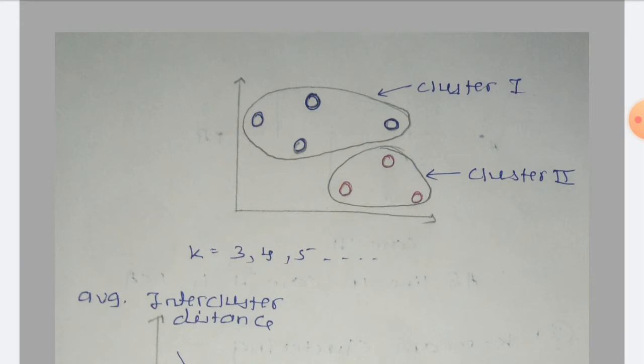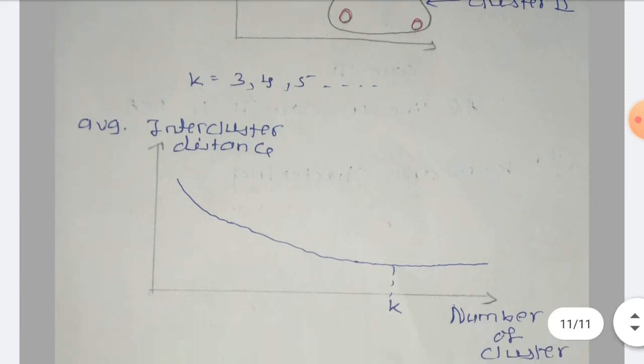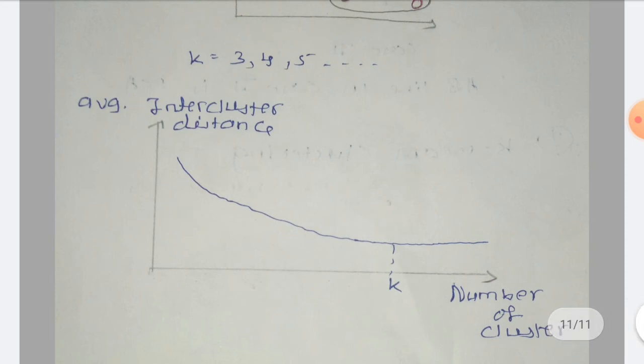First we will take k equal to 2 and find out the average intercluster distance. Then we'll take k equal to 3 and calculate the average intercluster distance, and we'll draw the graph of number of clusters versus average intercluster distance.